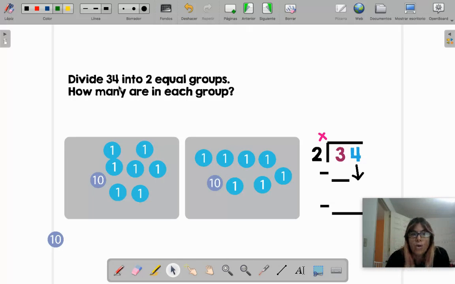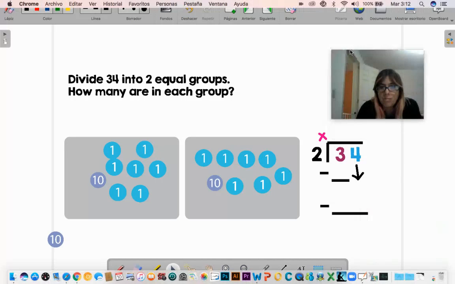So when you have an even number, because here the 4 is even, and you divide it into 2 groups, you have the exact same number in the 2 groups. You don't have a remainder like yesterday. Remember, a remainder is when you have 1 or more. You can have 5 that you cannot put in the groups anymore, because the groups have to be the same.